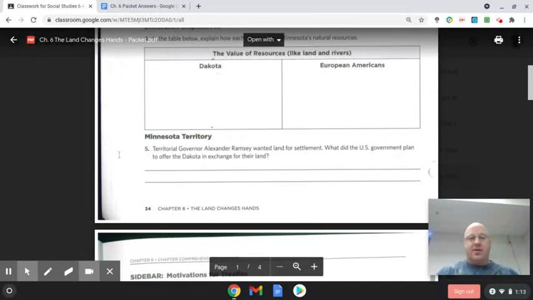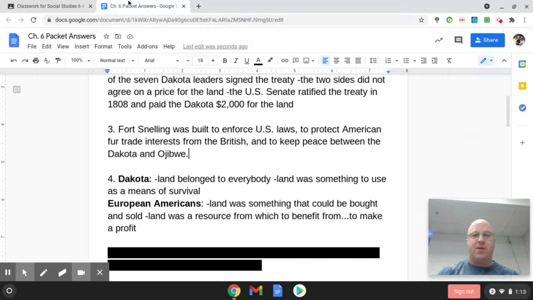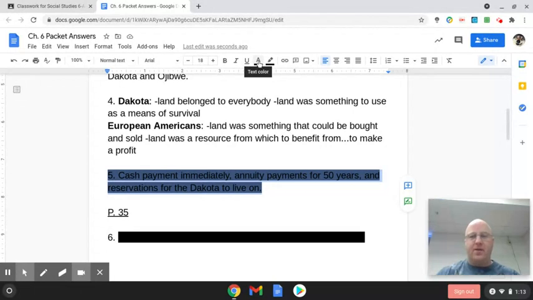Okay, number 5 here, it says Territorial Governor Alexander Ramsey wanted land for settlement. What did the U.S. government plan to offer the Dakota in exchange for land? So as the United States is getting bigger and more settlers are coming to what would eventually become Minnesota, they needed more land. So Alexander Ramsey said, all right, you give us land, we will offer you these things.